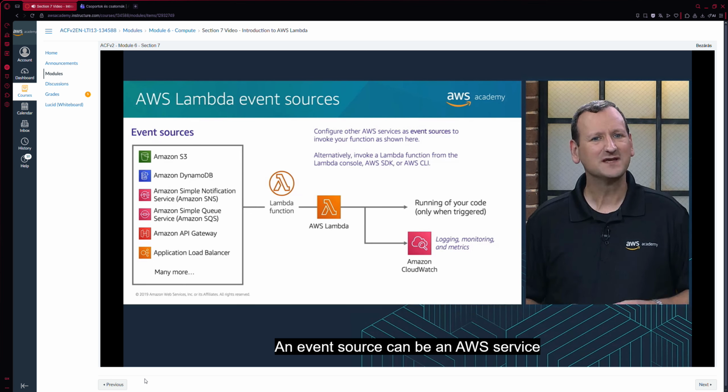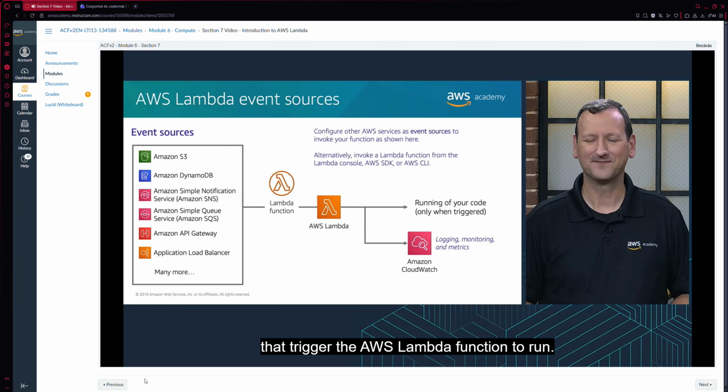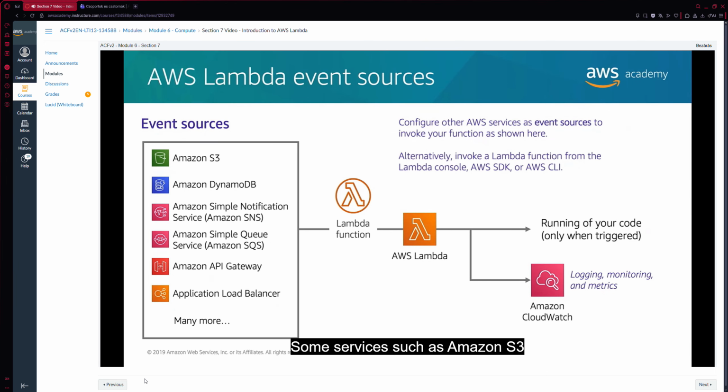An event source can be an AWS service or developer-created application that produces events that trigger the AWS Lambda function to run. Some services, such as Amazon S3 and Amazon CloudWatch events, publish events to Lambda by invoking the Lambda function directly. Other services are pulled by Lambda. For example, Lambda can pull records from an Amazon Simple Queue Service, and Lambda can read events from the Amazon DynamoDB database service. Finally, some services, such as Elastic Load Balancing and Amazon API Gateway, can invoke your Lambda function directly.